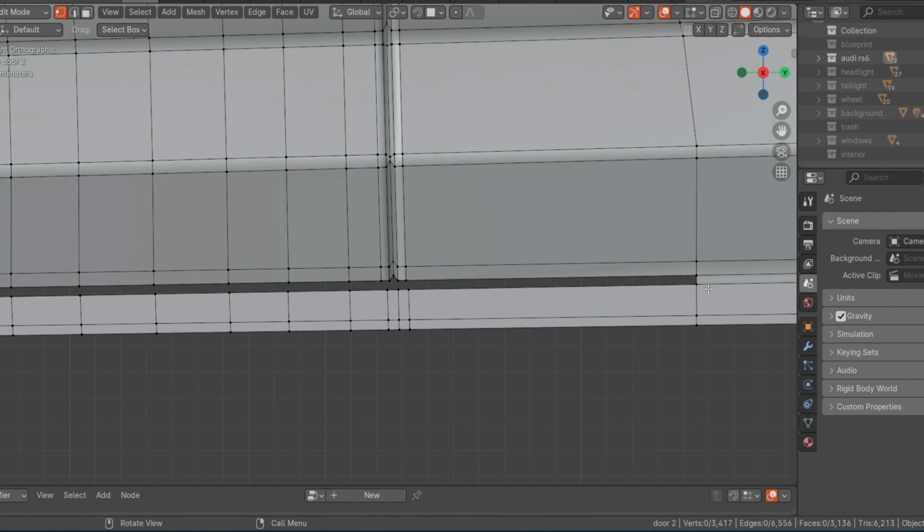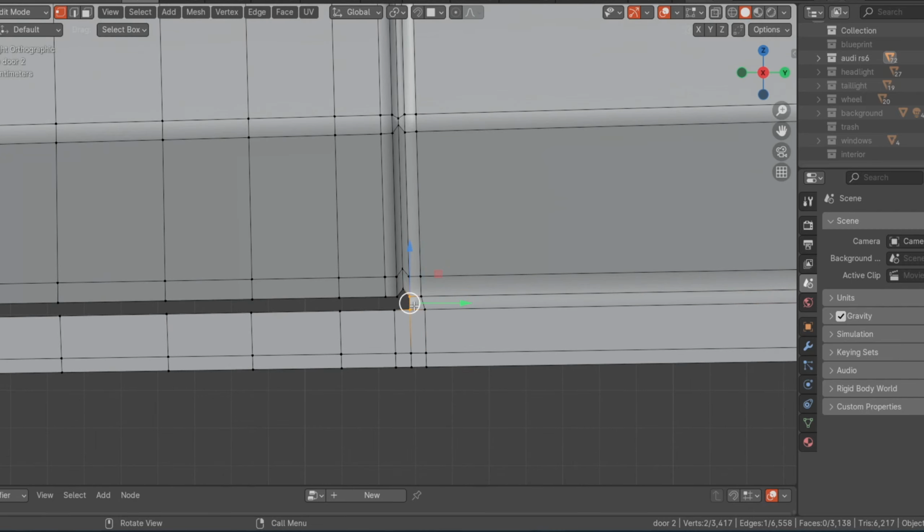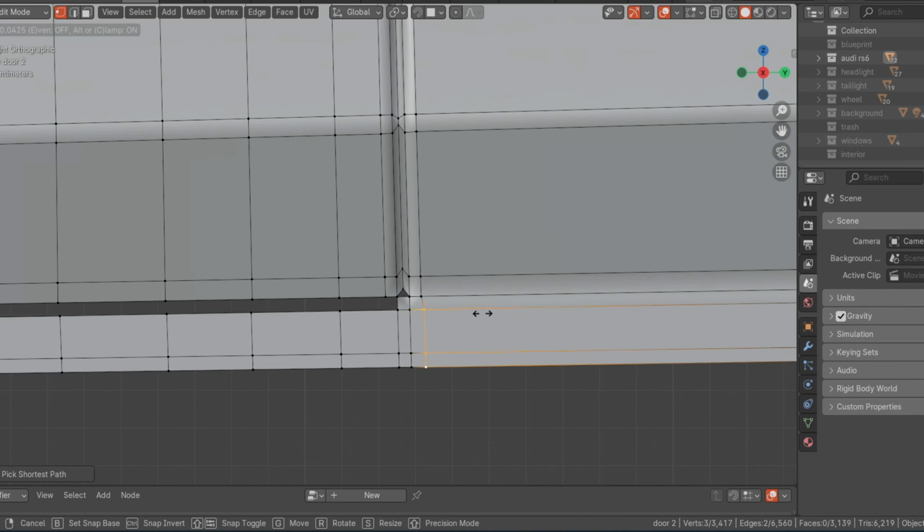Then select these 2. Press F to fill. F to fill. Leave this gap. Select these ones. F to fill. Slide this one this way. Also slide this one this way. Add another loop right at that part.